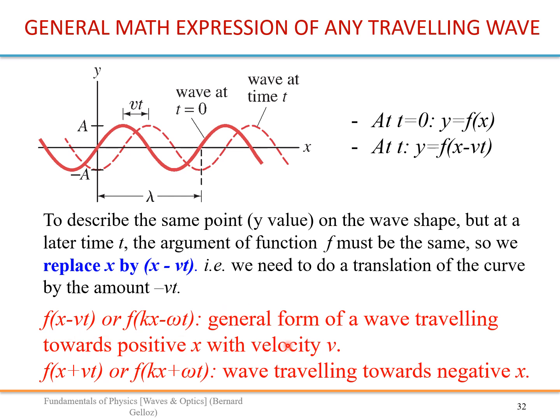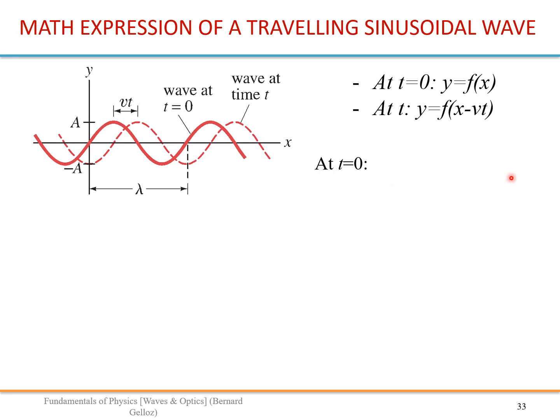So when your wave is traveling towards positive x with velocity v, we have to write x minus vt. So we'll see soon that this is equivalent to kx minus omega t. And if it's traveling towards negative x, we have to write the function x plus vt or kx plus omega t. So let's see an example.